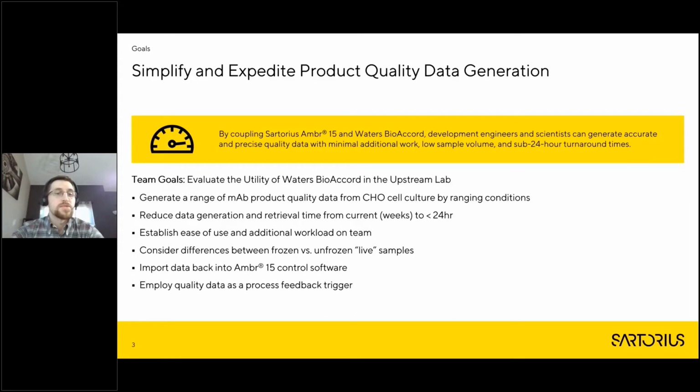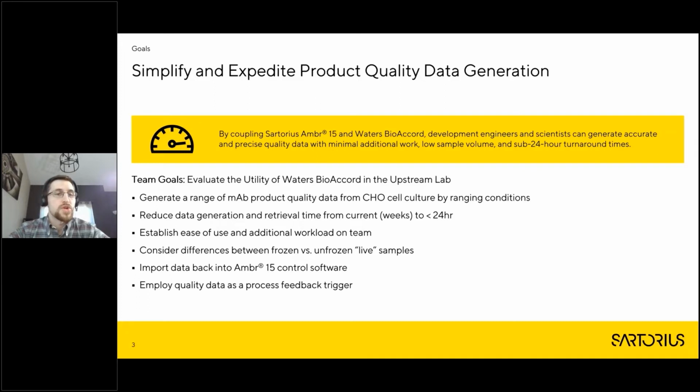We wanted to consider some of the differences between frozen and unfrozen samples. Normally, these samples are passed over to analytics, right? A lot of times the throughput isn't there, or you may be transferring a lot of samples, so they're normally frozen. So we wanted to test out some of the differences there. We also did some initial trials bringing the data back into the Ambr, so the control software could actually see the LC-MS data, some quality data back into the control software.